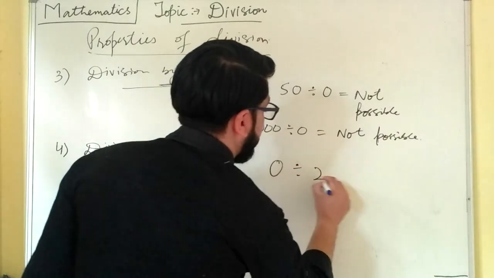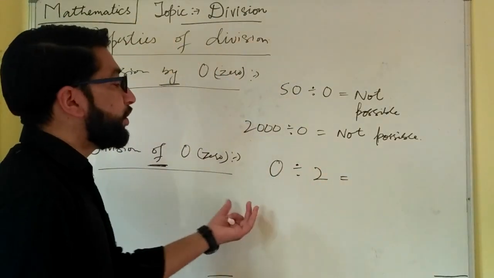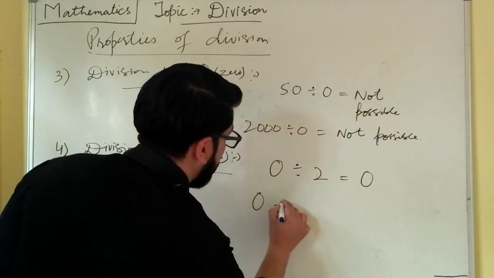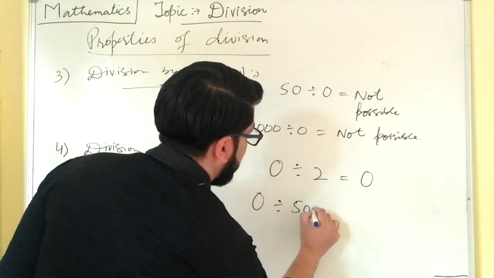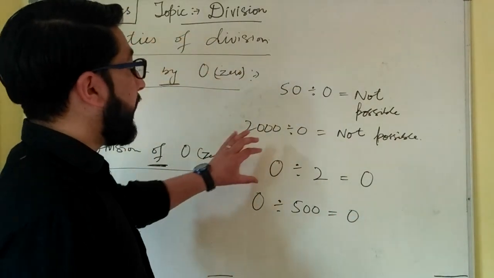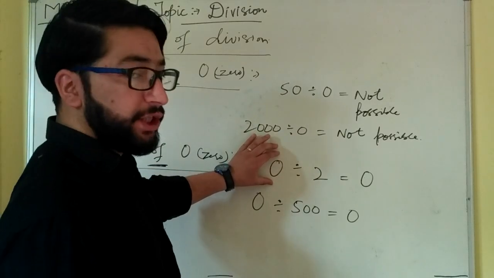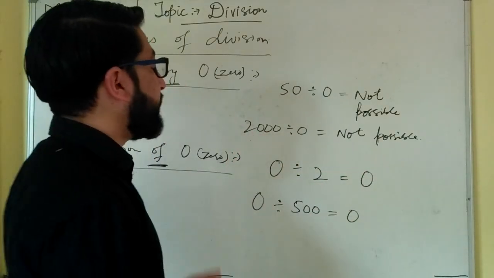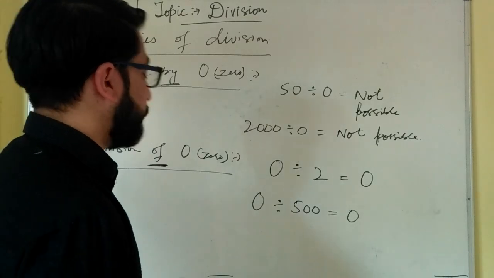Suppose 0 divided by 2. Whenever we divide 0 by any number, our quotient will be 0. Suppose 0 divided by 500, our quotient will be 0. So whenever our dividend is 0 and we divide 0 by any number, our quotient will be 0.